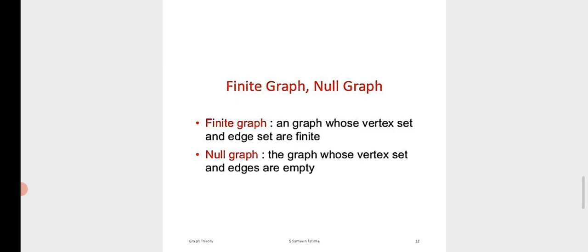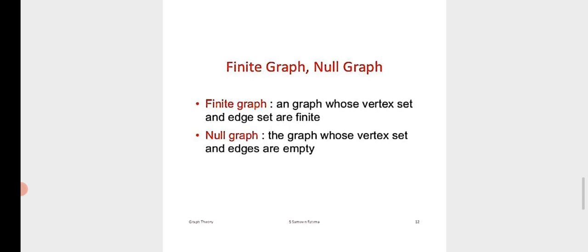Next one, finite graph, null graph. A finite graph is a graph whose vertex set and edge set are finite. Finite graph means a graph with a finite number of vertices and edges. We can see a finite graph. Next, null graph. A graph whose vertex set and edge set are empty is called a null graph.